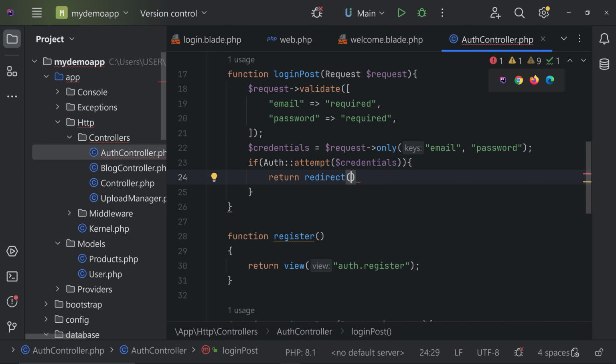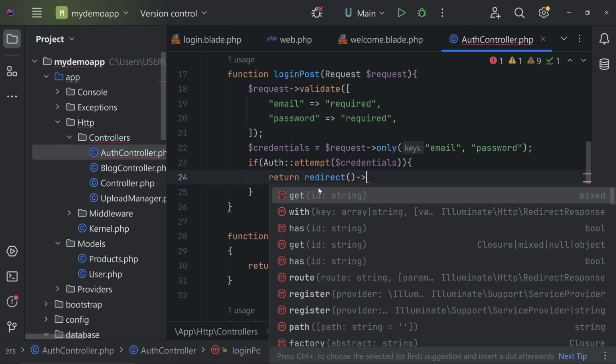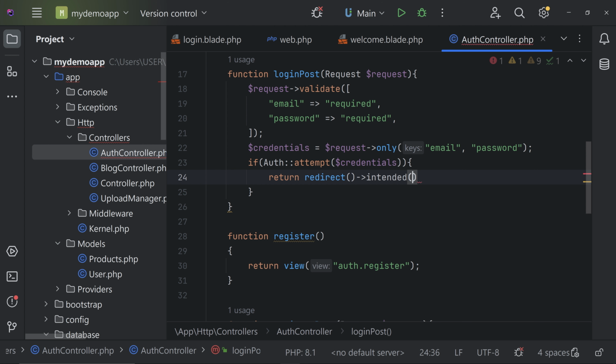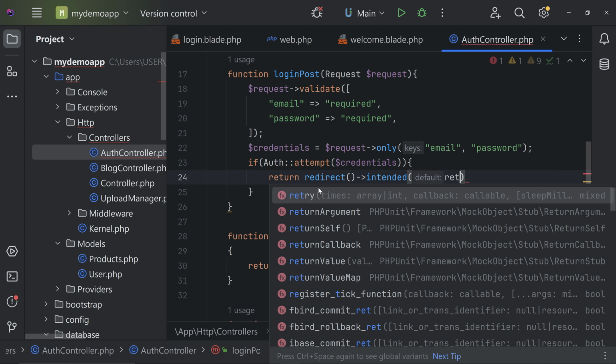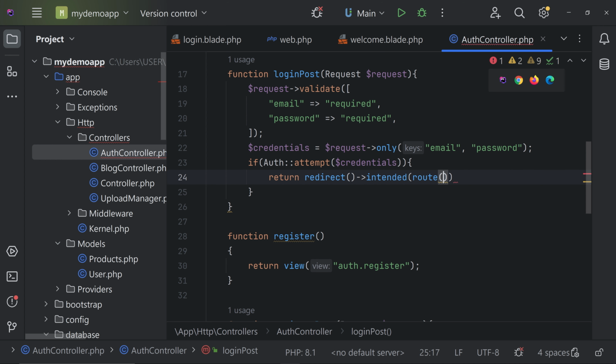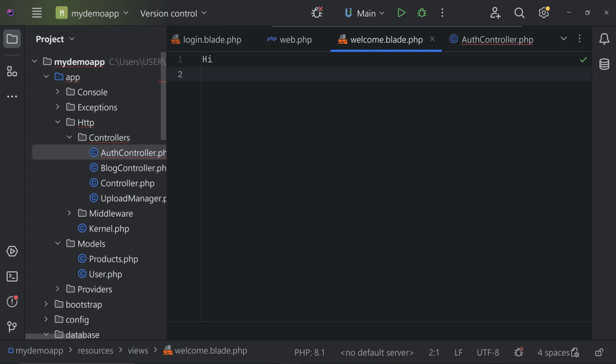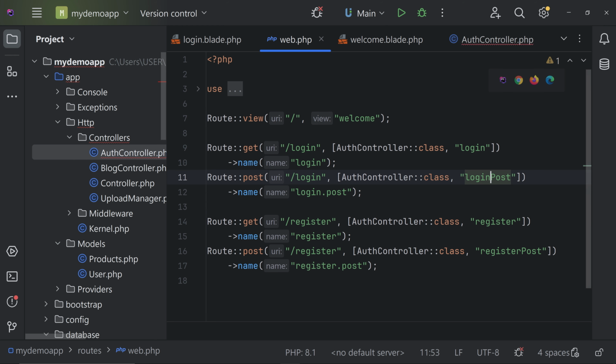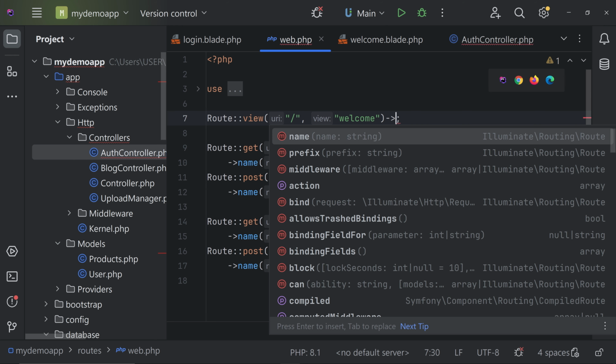And we can use intended, and then we can give the route name. Let's use the route, and here we can pass the route name. We do not have a name for the welcome route, so let's go to web.php and come here, and let's give a name,